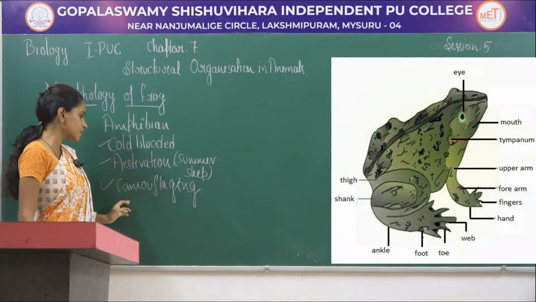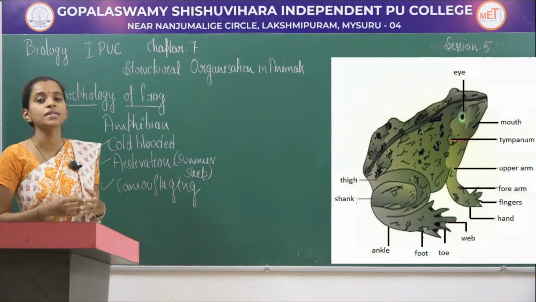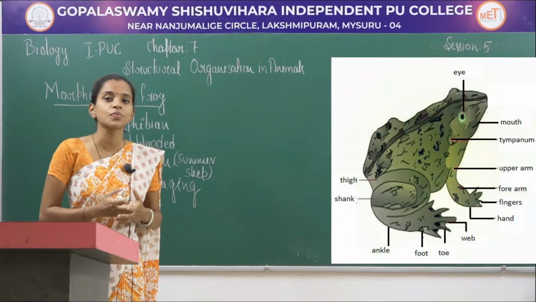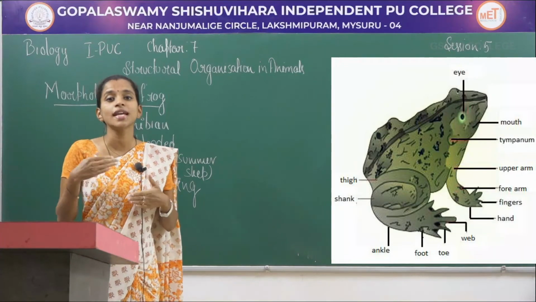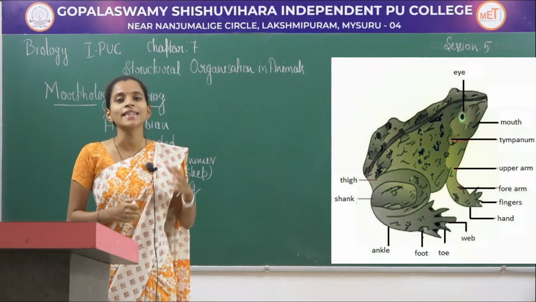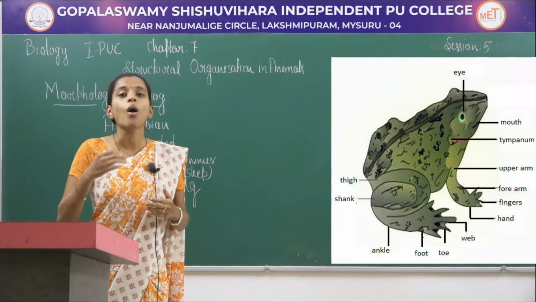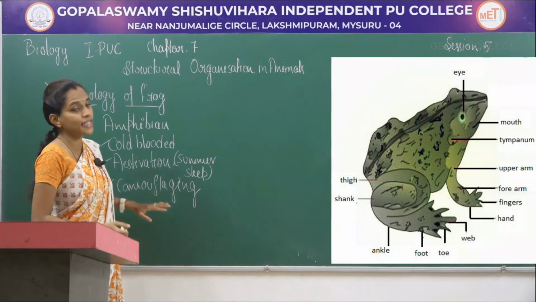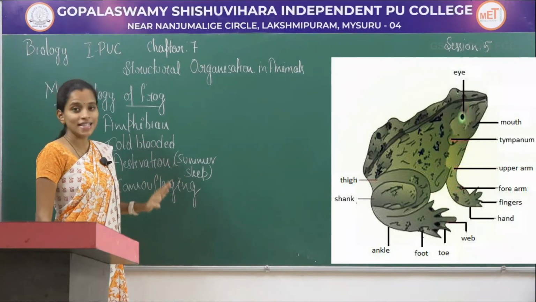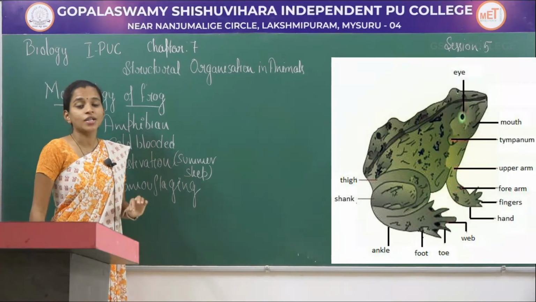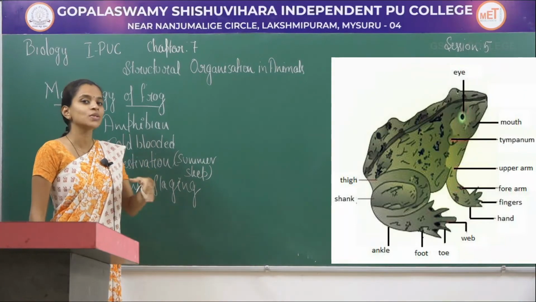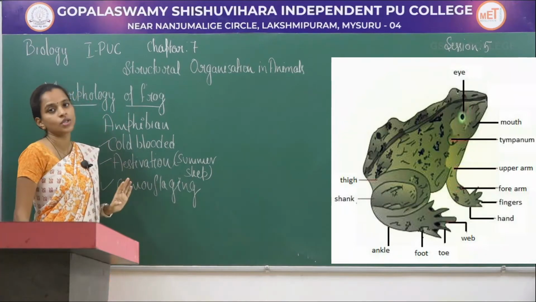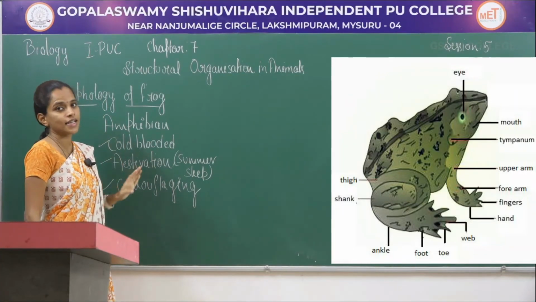When it comes to camouflaging, camouflaging means it is changing of body color. So some of the frog species have the ability to change their body color so that they can scare away the enemies or they will be mimicking something. So these camouflaging is a character which you can see as a character for protecting themselves as well as predating the prey. So these are the special characters which you can find restricted to frog.